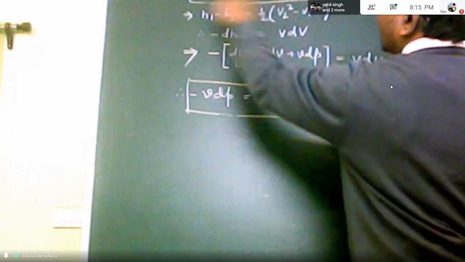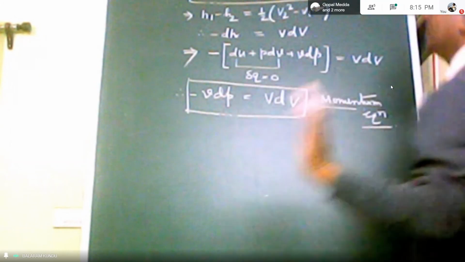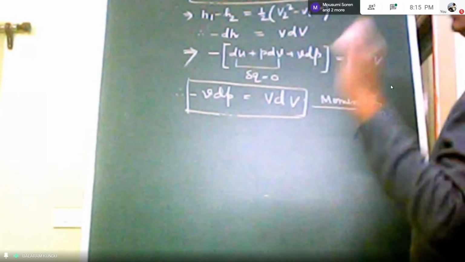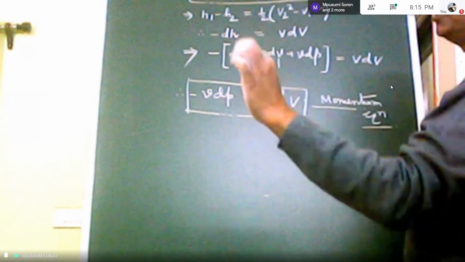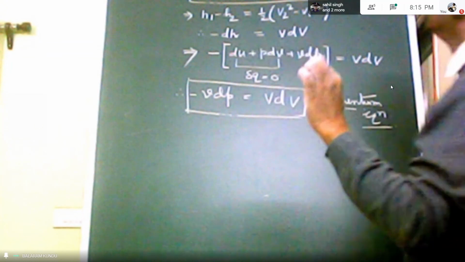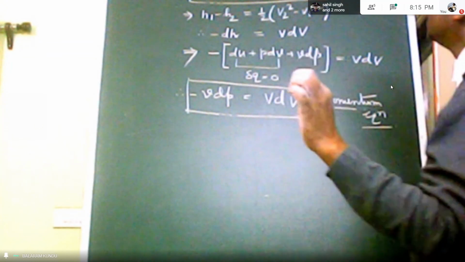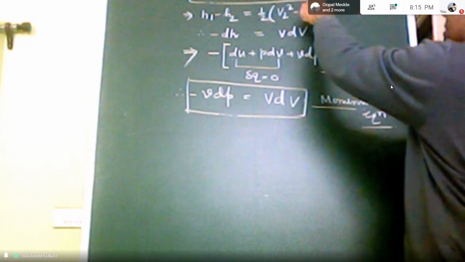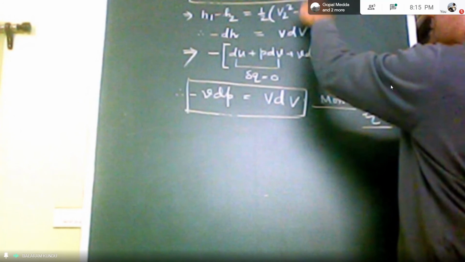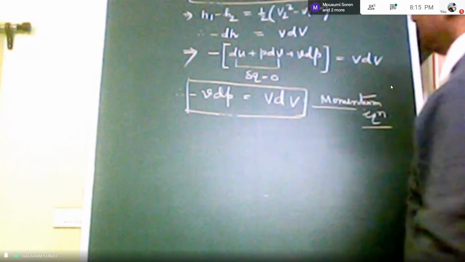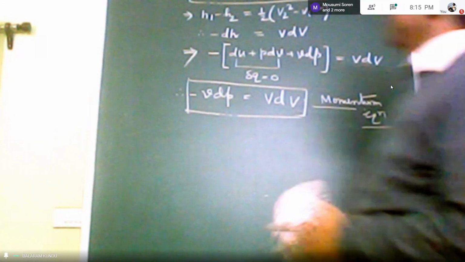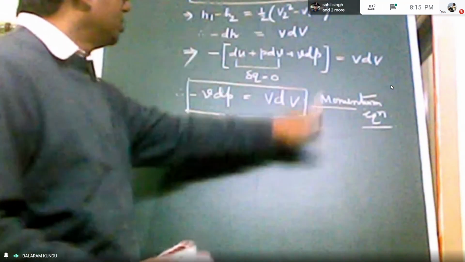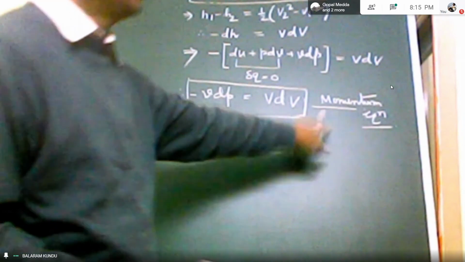But in that case, if H1 and H2 are known, and if V1 is assumed to be 0, so velocity of approach to the nozzle is 0, then we can determine V2 using your energy equation. Okay. So this is your energy equation, this is your momentum equation for nozzle flow.